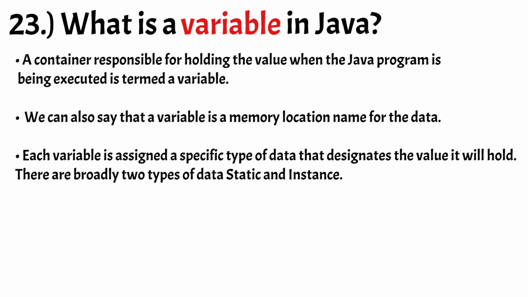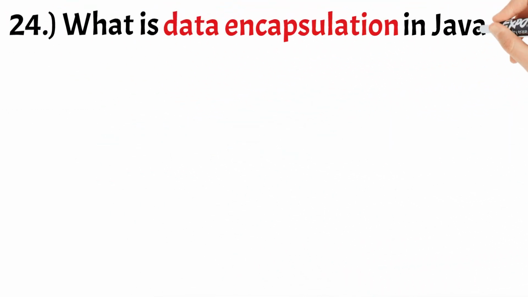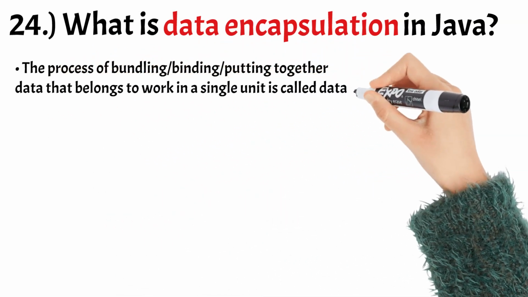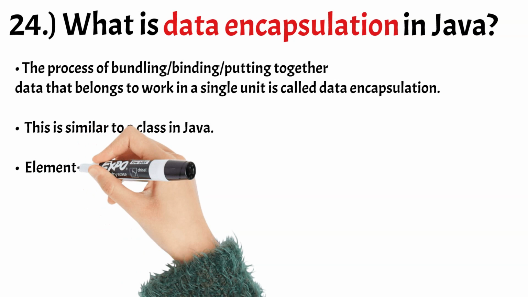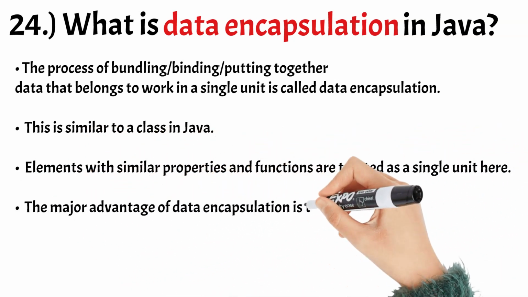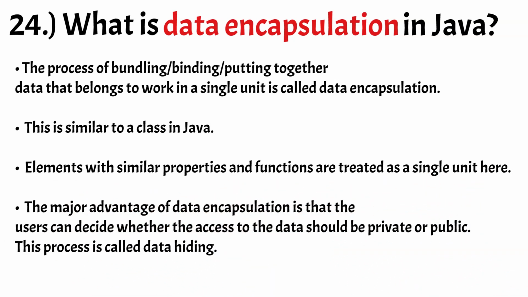Number 24. What is data encapsulation in Java? The process of bundling, binding, putting together data that belongs to work in a single unit is called data encapsulation. This is similar to a class in Java. Elements with similar properties and functions are treated as a single unit here. The major advantage of data encapsulation is that the users can decide whether the access to the data should be private or public. This process is called data hiding.